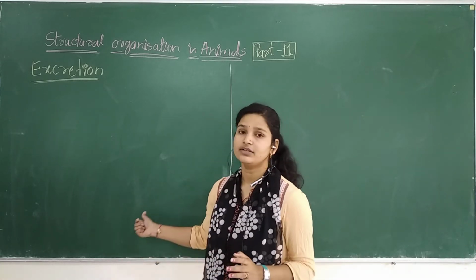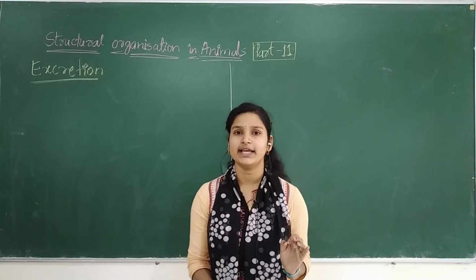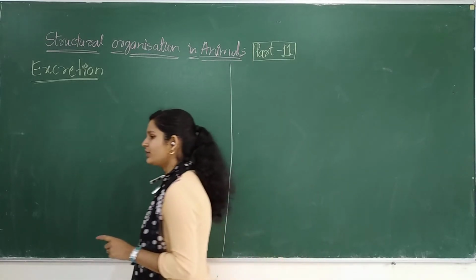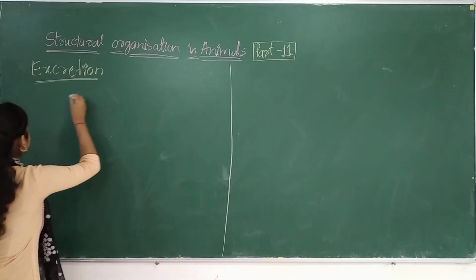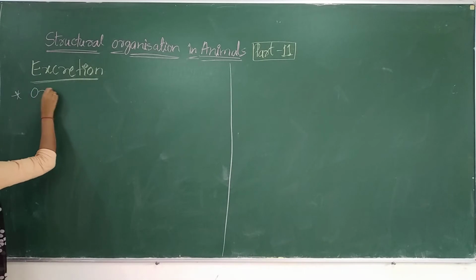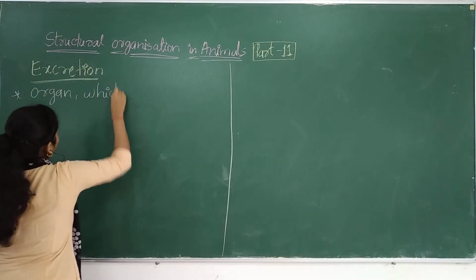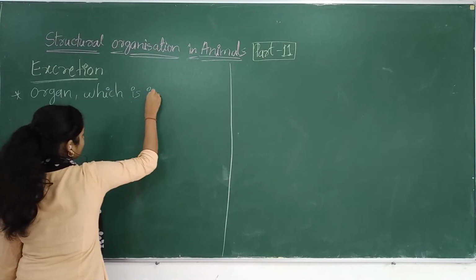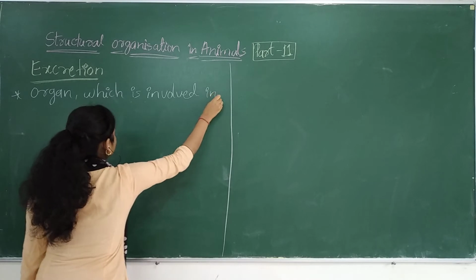The excretion, which we have already studied in the animal kingdom while dealing with the Annelida, that is nothing but your nephridia, okay, the organ which is involved in the excretion.